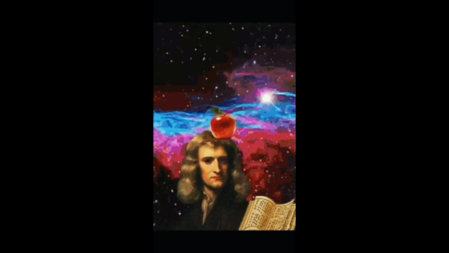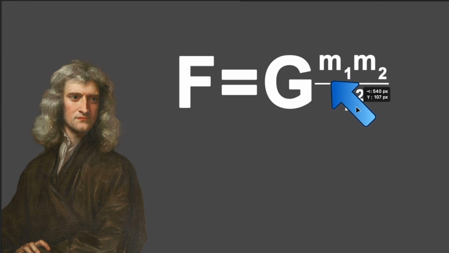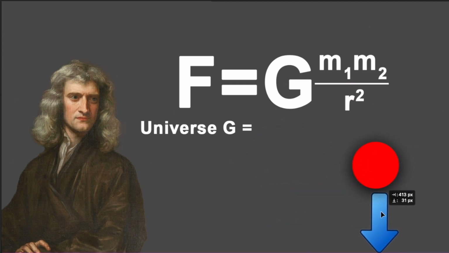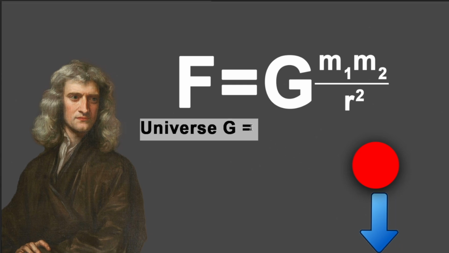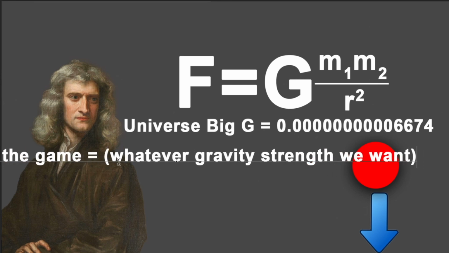Luckily, Isaac Newton figured out this equation a while ago, so all I have to do is add the equation and plug in the numbers. The equation is force equals big G times mass 1 times mass 2 over the radius squared. And I know that sounds complicated, but hear me out. All it's saying is the force pulling something downward, like 9.8 meters per second squared on Earth, is equal to big G, which is just a constant that determines how much gravitational pull any amount of mass has. And our universe has its own value for big G, which is a really small number, but I can make it whatever I want to increase or decrease the strength of gravity.